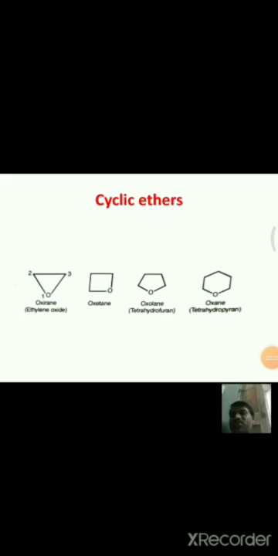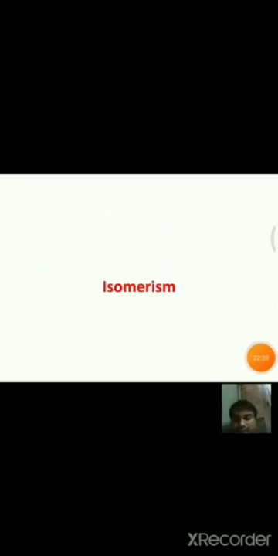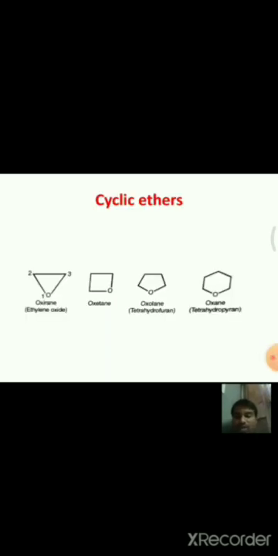And next, coming to cyclic ethers, see here, these are cyclic ethers. Cyclic ethers have their oxygen as a part of a ring. These cyclic ethers are heterocyclic compounds, and the cyclic ethers of commonly encountered ring sizes have special names.